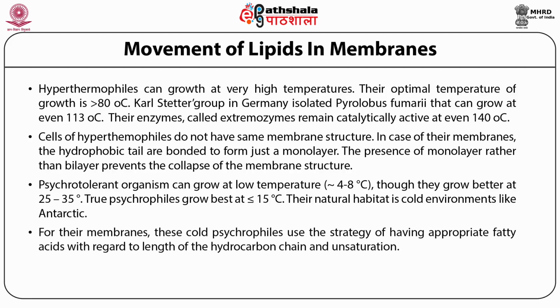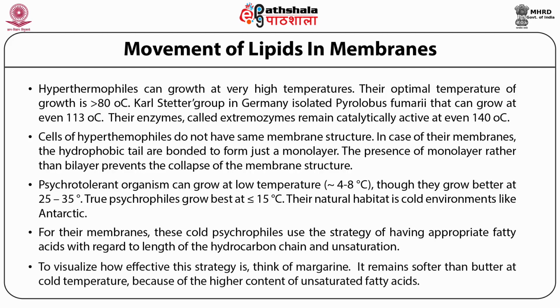For their membranes, these cold psychrophiles use the strategy of having fatty acids with variation with regard to the length of the hydrocarbon chain and unsaturation. To visualize how effective this strategy is, think of margarine. It remains softer than butter at cold temperatures because of the higher content of unsaturated fatty acids.